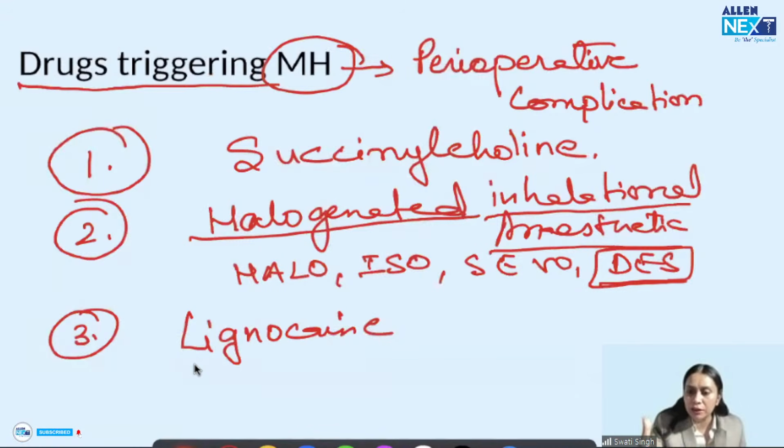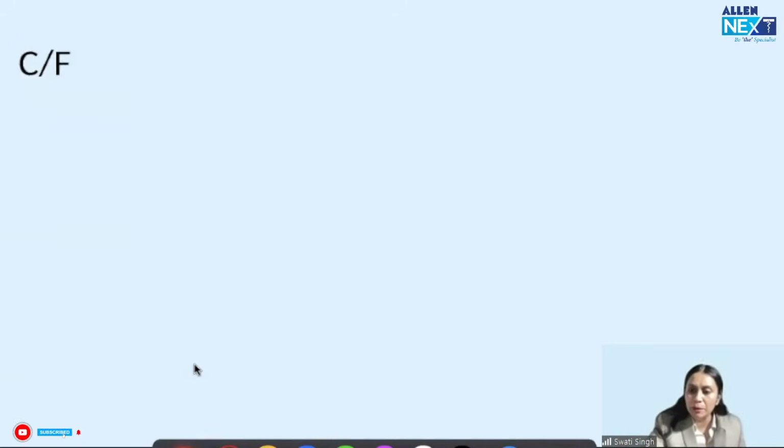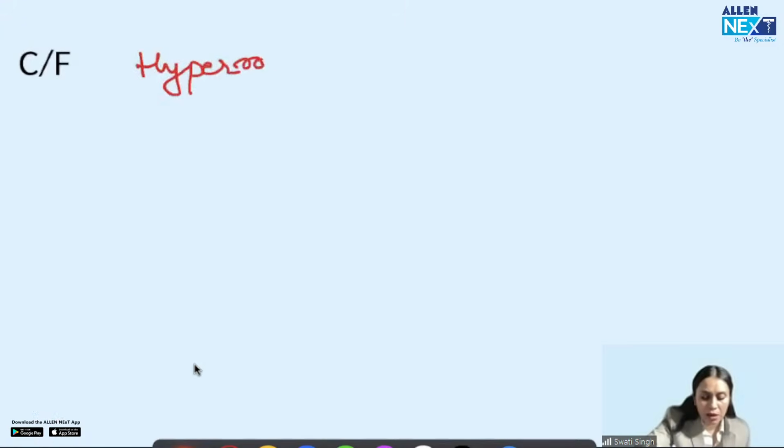The gene gets activated, the sarcoplasmic reticulum causes a huge release of calcium inside the cell, and that calcium triggers the metabolism, making the patient's metabolism twice, thrice the normal. It brings the patient into a hypermetabolic state. So the clinical features are due to this hypermetabolism.